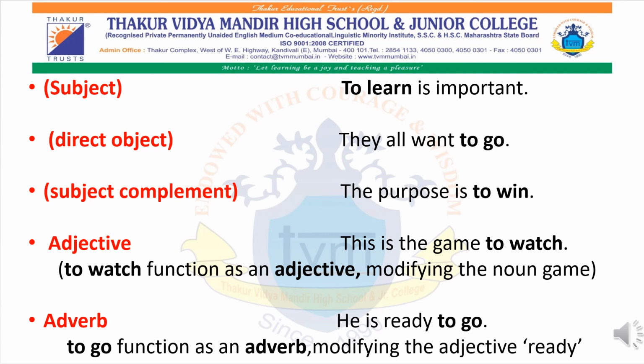Over here, to learn is in a subject form. In the next sentence, they all want to go. Now, to go is an infinitive because it has taken the help of the word to plus infinitive, that is go. So, sometimes you see that to can be in the subject form, or it can be in the object form, or it can be as a subject complement.